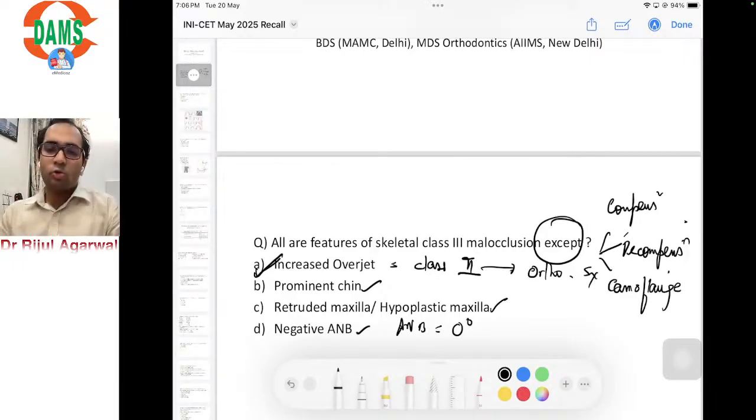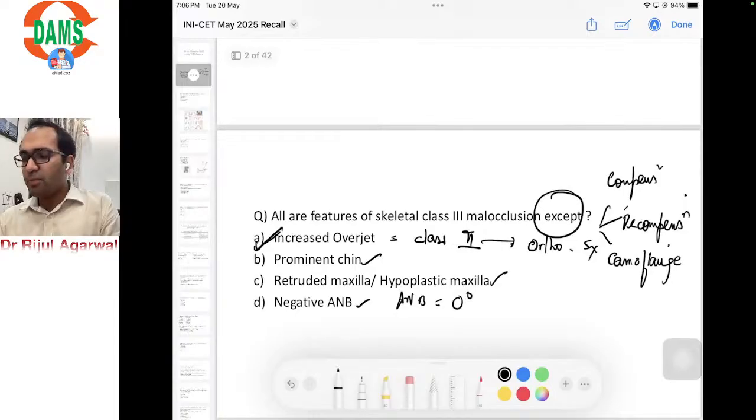So these 2 to 3 things should be clear to you from one question. And cephalometric parameters and values as well. So what is compensation, what is decompensation, what is camouflaging a malocclusion?